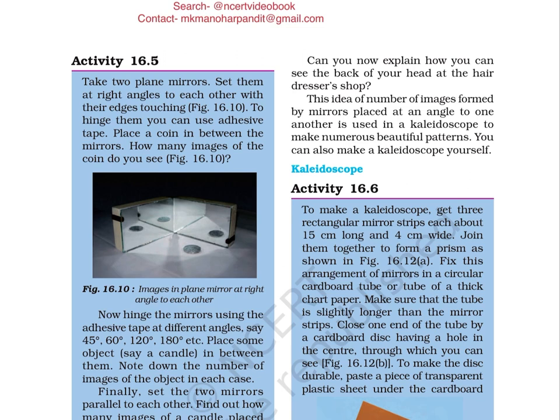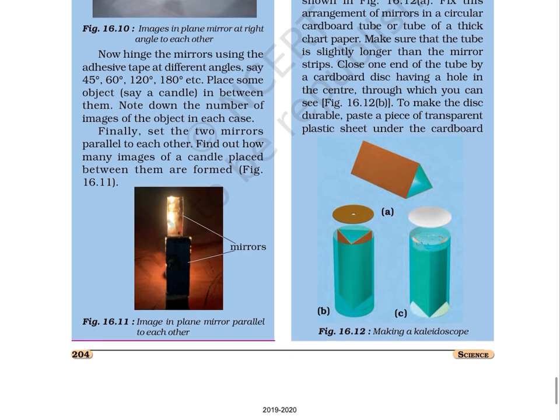Check figure 16.10. Figure 16.10. Images in plane mirror at right angle to each other. Now, hinge the mirrors using the adhesive tape at different angles, say 45 degree, 60 degree, 120 degree, 180 degree, etc. Place some object, say a candle, in between them.